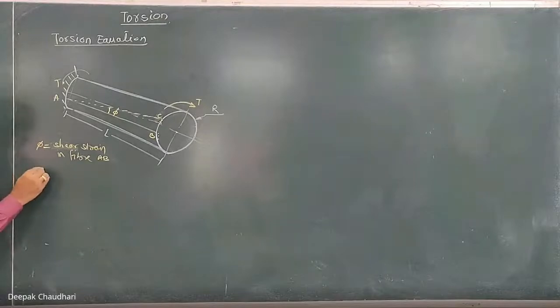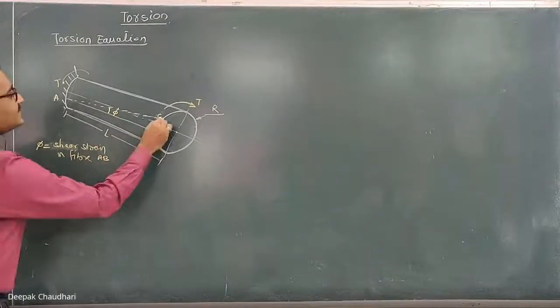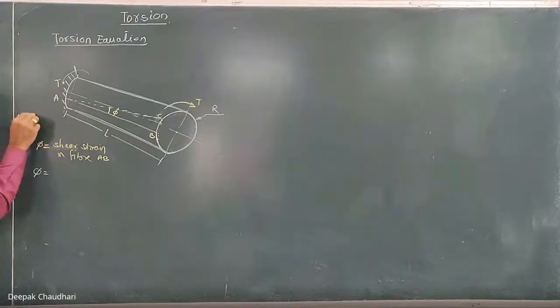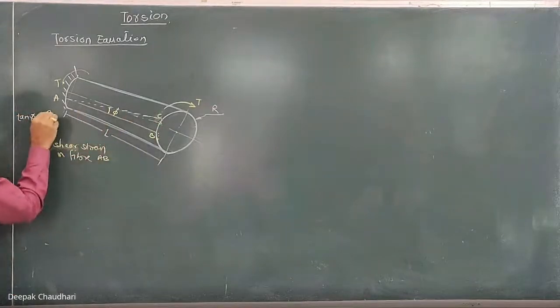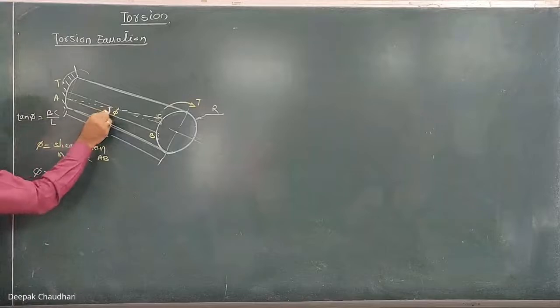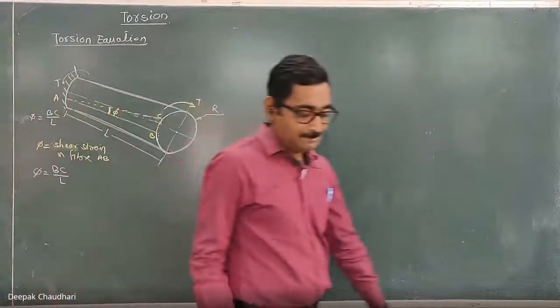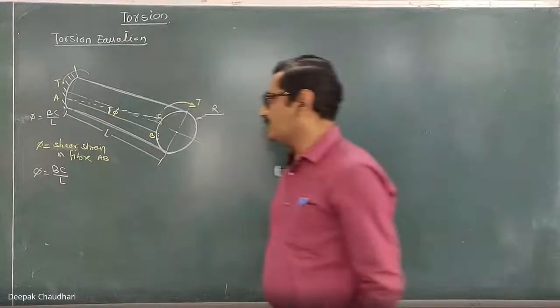Clear? So this shear strain in fiber AB can be written as BC upon L, because we know that the shear strain, tan phi, equals the change in length upon L, that is BC upon L. But since this shear strain angle phi is very, very small, tan phi can be written as phi. So the shear strain in the fiber AB is equal to BC upon L.